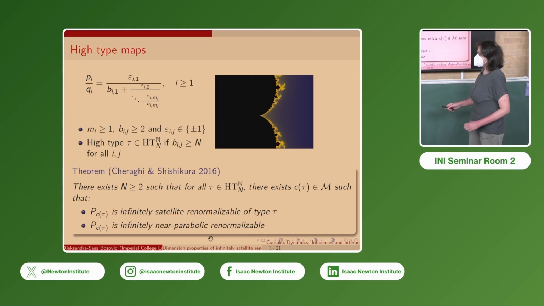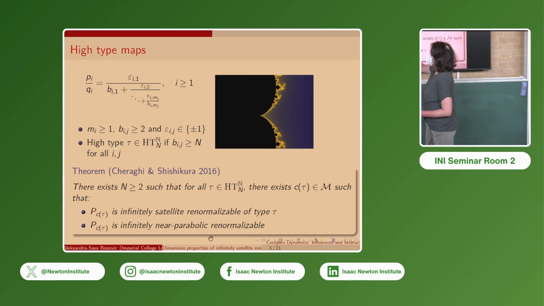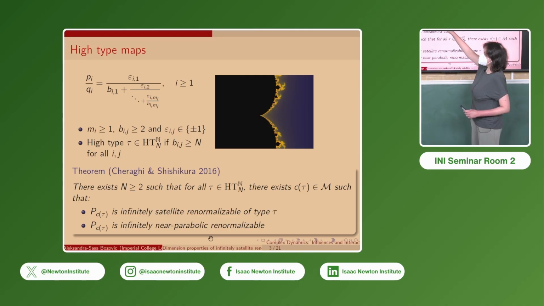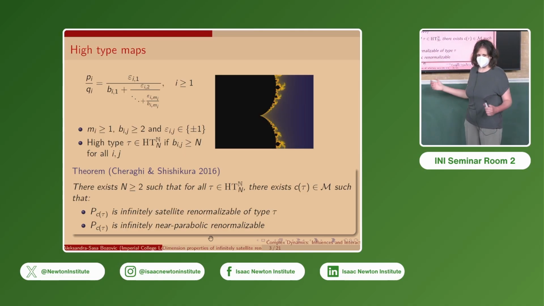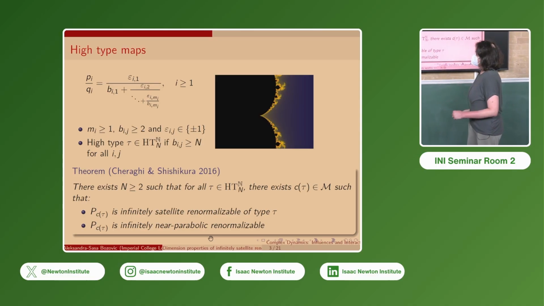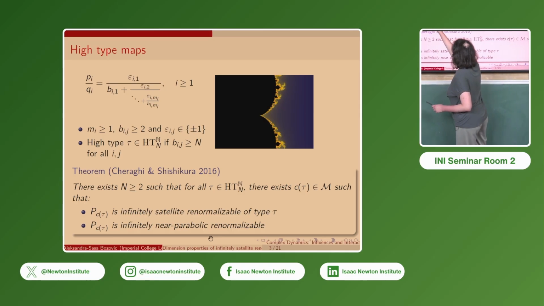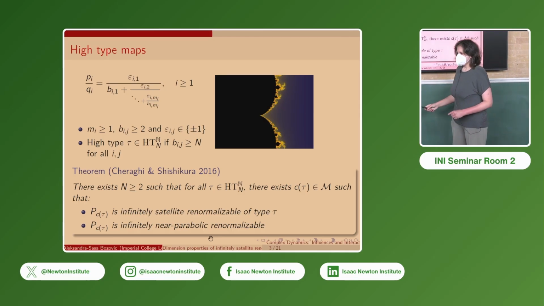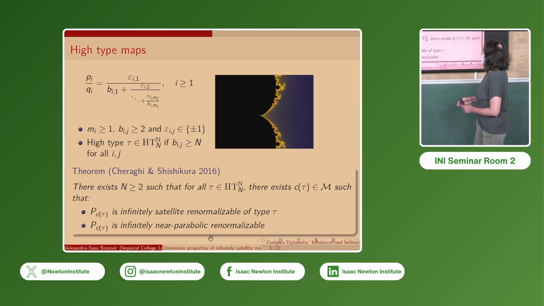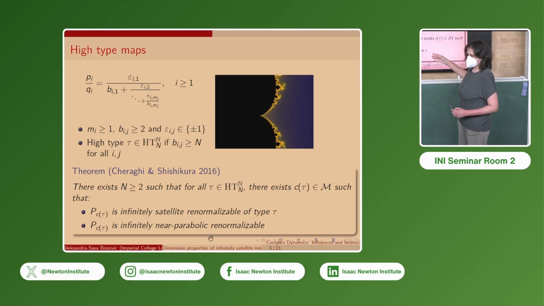That is, we can write out each of the indexing rational numbers as a modified continued fraction, modified because these epsilon_ij can be plus or minus 1 as opposed to just 1 in the standard continued fraction. We say that tau is of high type greater or equal to n if all of these coefficients b_ij are greater or equal to n. So in practice, this means that each successive satellite copy is close to the root point of its parent copy, or the cusp of the main hyperbolic component, and the indexing rational numbers are of high type.